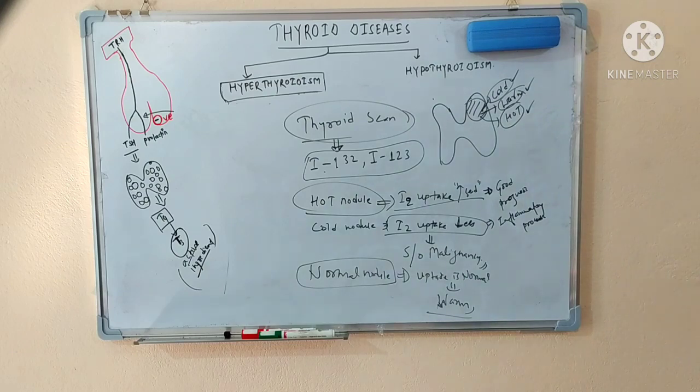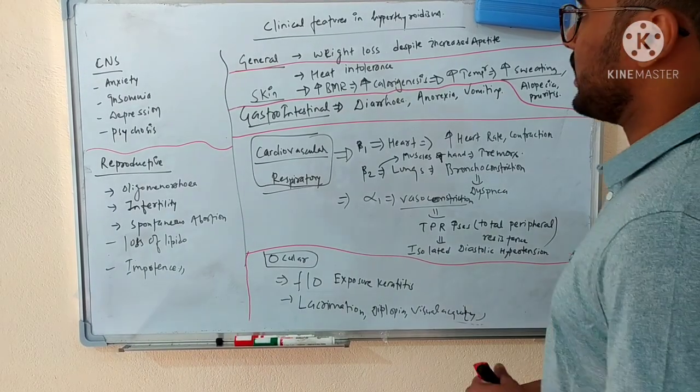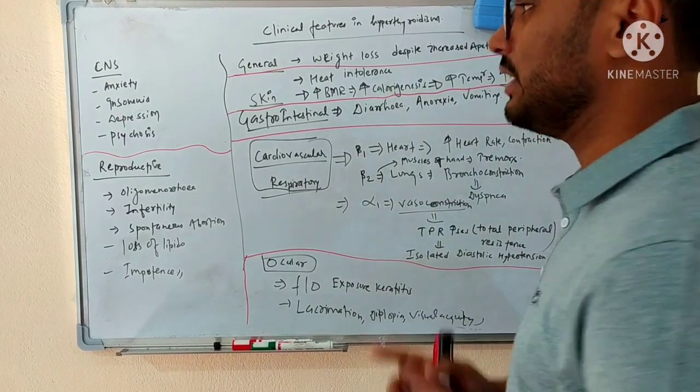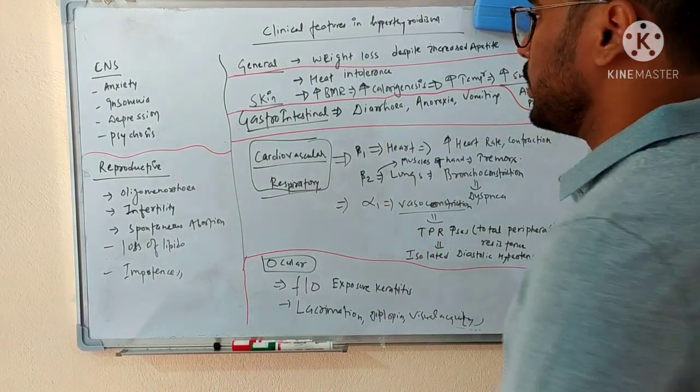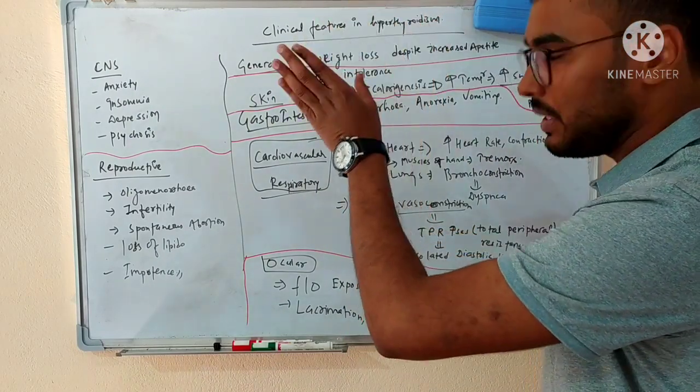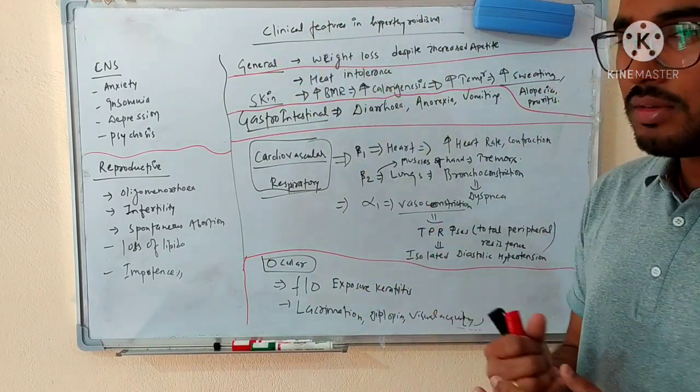Now let's talk about the clinical features in hyperthyroidism. The excess level of thyroid hormone will ultimately affect all the systems in the body, so let's talk about different systems. In general, we can say the increase in level of thyroid hormone will lead to weight loss. There is a very important thing that if any person comes with